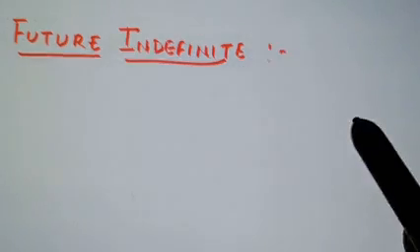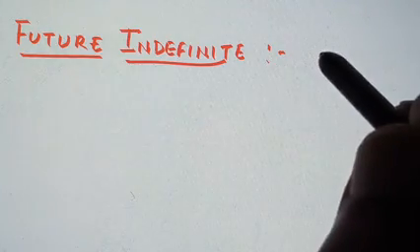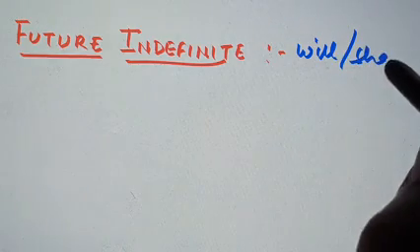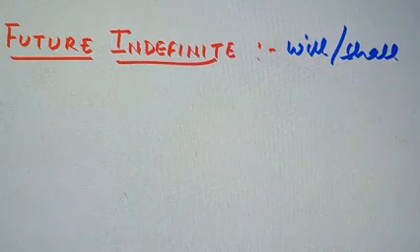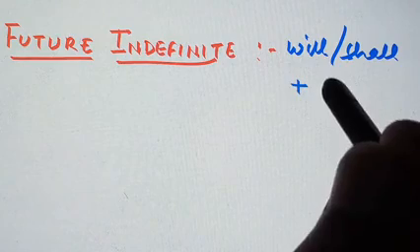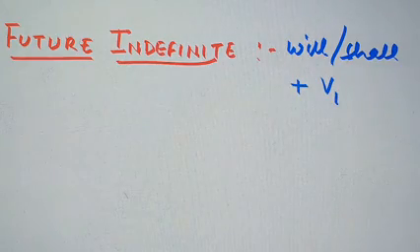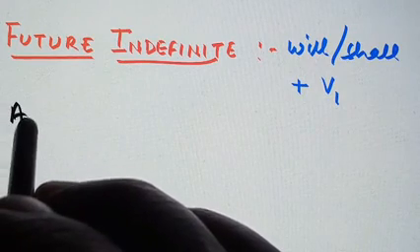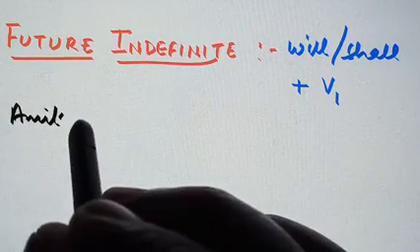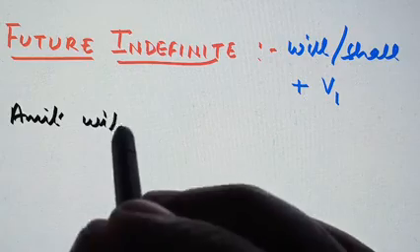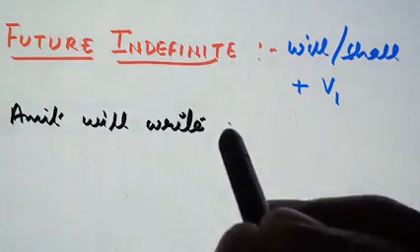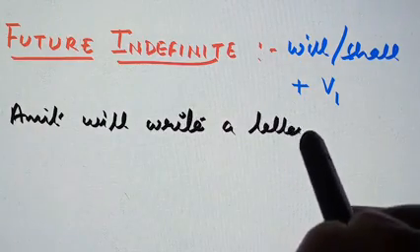The rule for future indefinite is will, shall plus first form of the verb. For understanding we will take a simple sentence only, like Amit will write a letter.